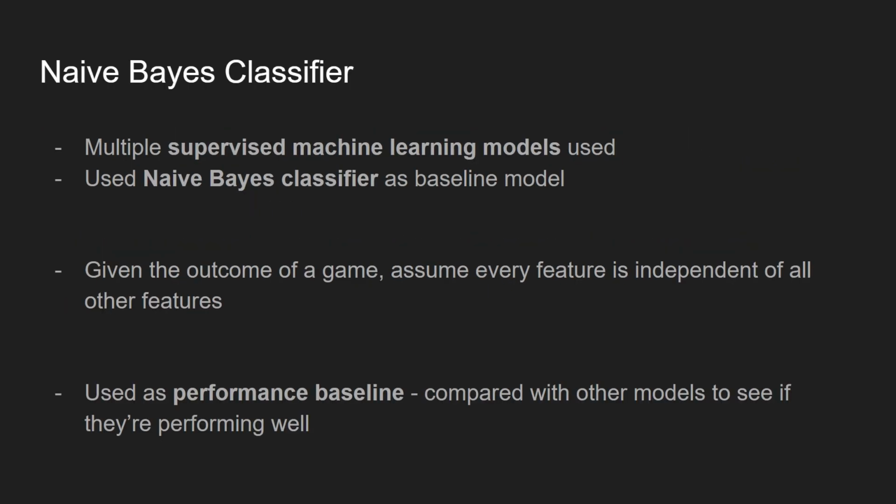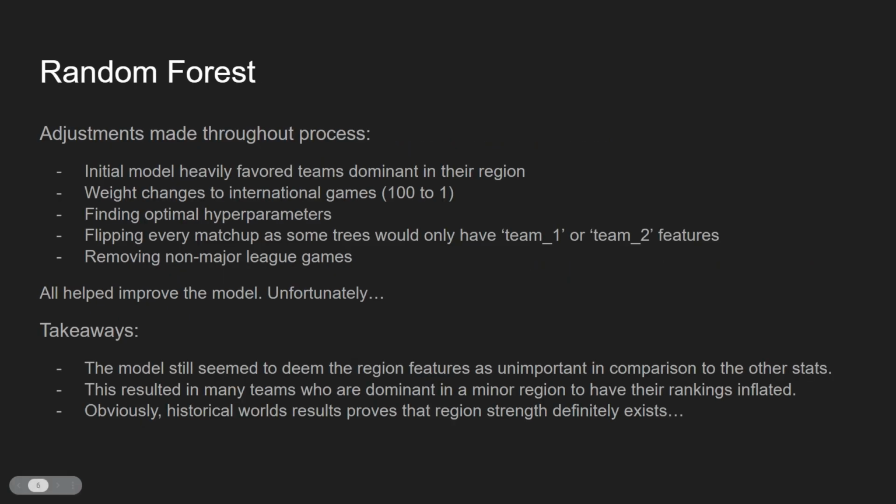We needed a simple model to serve as our performance baseline, so we trained a naive Bayes classifier. This allowed us to train and compare with more complex models in order to find ones that yielded more sophisticated and accurate predictions. So the first thing we decided to do was use random forest as our first model to compare with naive Bayes.